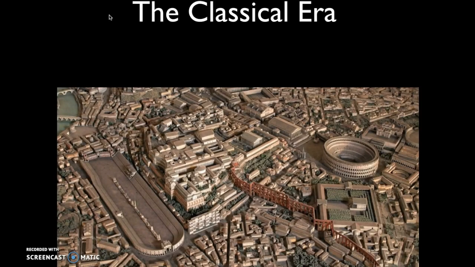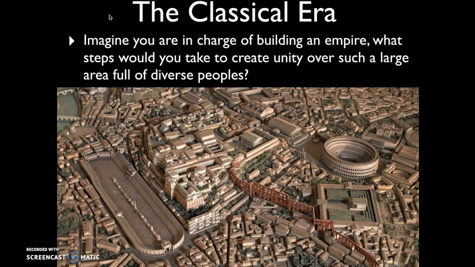So if you were building an empire, one of the major questions that we need to be able to answer as we start thinking about the classical era is, what steps would you take to create unity over such a large area with diverse people? It's one thing to build up your military and to go out and conquer various regions, but ultimately that's not going to last very long unless you put into place things that can bring people together, that sort of act as a unifying force. So I want us to be thinking about this question.